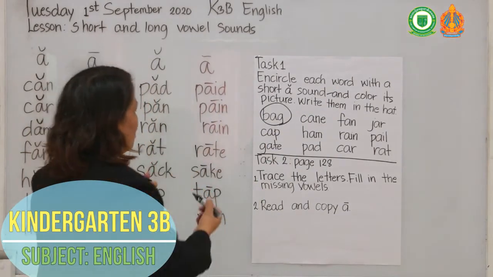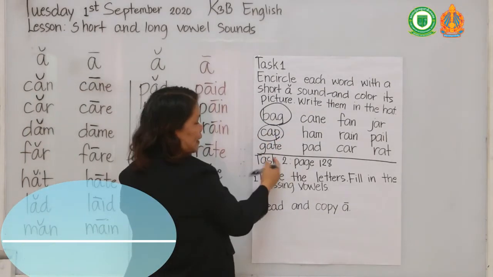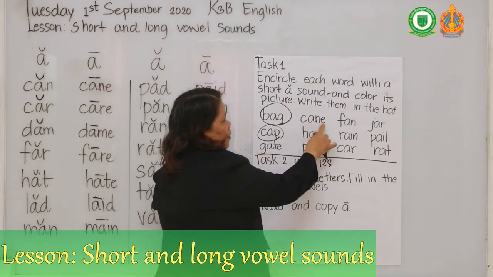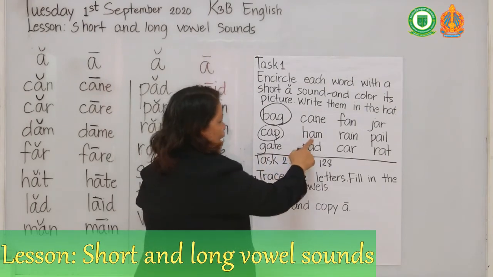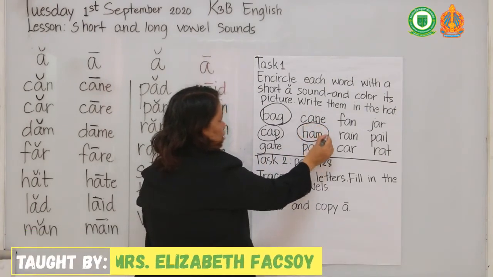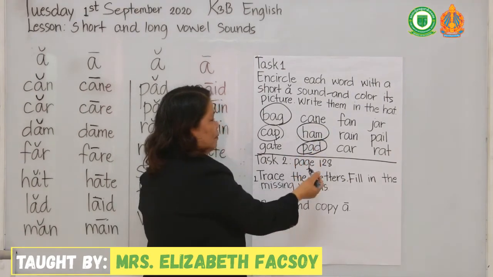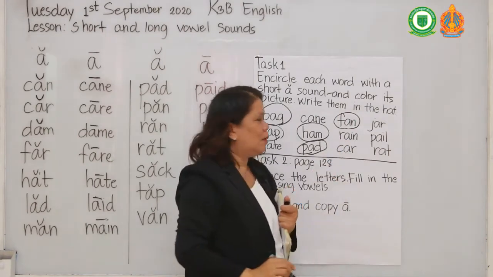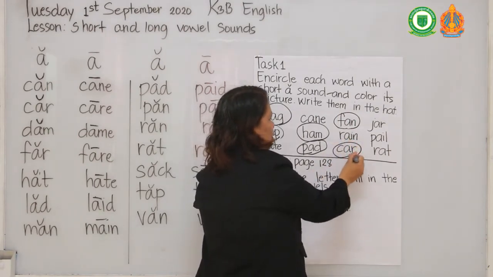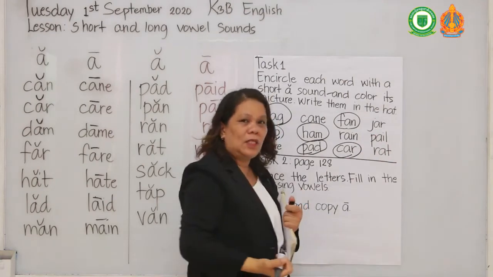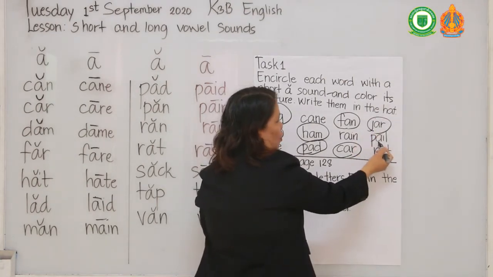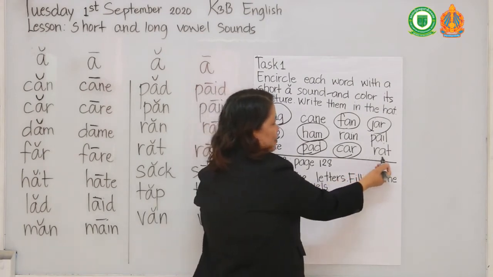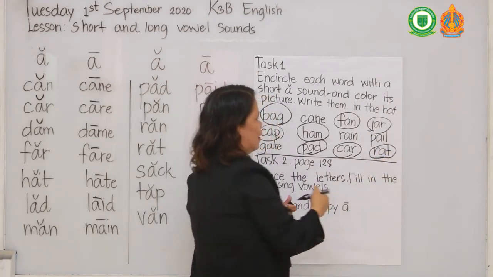Okay? So, bag, cap, gate, there are two vowels, do not circle. Can, there are two vowels, do not circle. Ham, only one vowel, you're going to circle. Pad, only one vowel. Fan, only one vowel. Rain, only one vowel. Car, only one vowel. Jar, only one vowel. Pair, 1, 2, do not circle because there are two vowels. Rat, only one vowel, so going to circle.